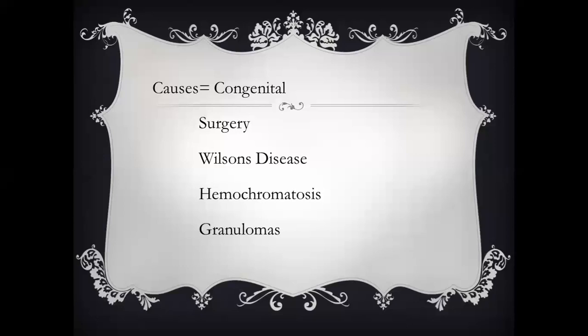Some infiltrative diseases like Wilson disease, there's a deposition of copper in the parathyroids and it causes destruction. Hemochromatosis, iron deposit is abnormal here, it's not a normal area of deposition of iron, but when there is an excessive amount of iron present in the body, there are different areas where iron is abnormally deposited. One of these is the parathyroid glands, and it causes destruction. Granulomas, a lot of diseases produce granulomas, and they cause the destruction of the parathyroid glands.